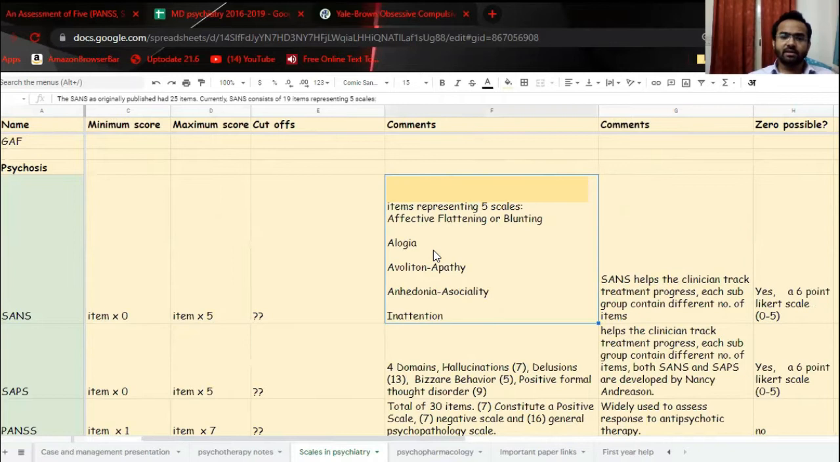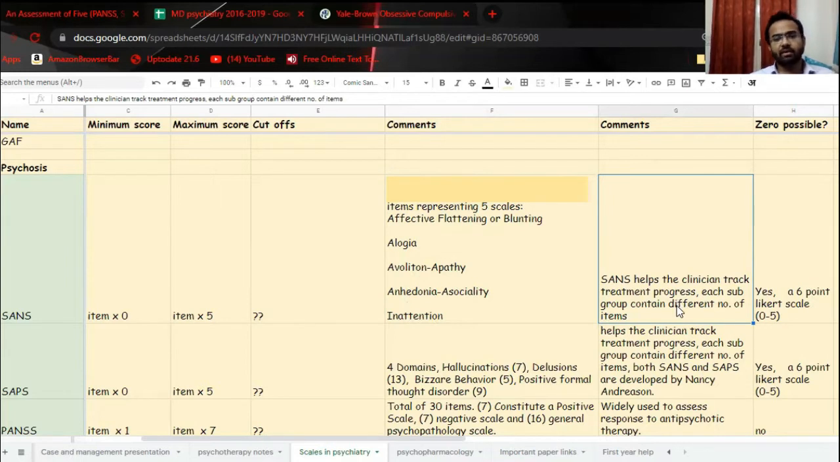SANS is represented by 5 domains: affective flattening or blunting, alogia, avolition, apathy, anhedonia, asociality. So SANS helps the clinician to track the treatment progress. Each subgroup contains a different number of items. So according to that, the total score for the different domains will vary.